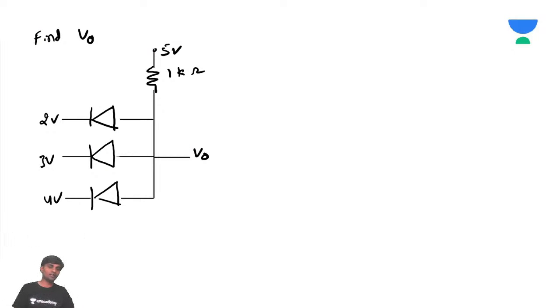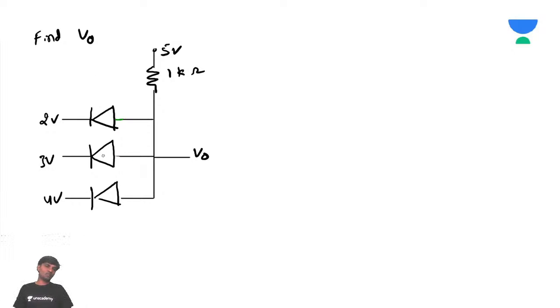Now we'll try to analyze this problem. He's asking us to calculate the V naught value. Same analysis that we have done in the previous case, you should do the same thing here.